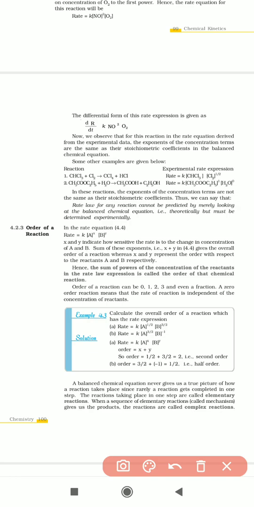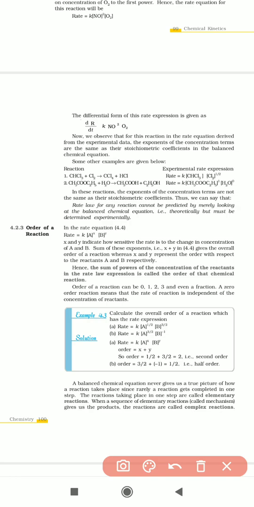You cannot easily express the rate law while seeing the balanced equation. You can express the rate of reaction only by determining it experimentally. We cannot look at the balanced equation and predict the rate of reaction.